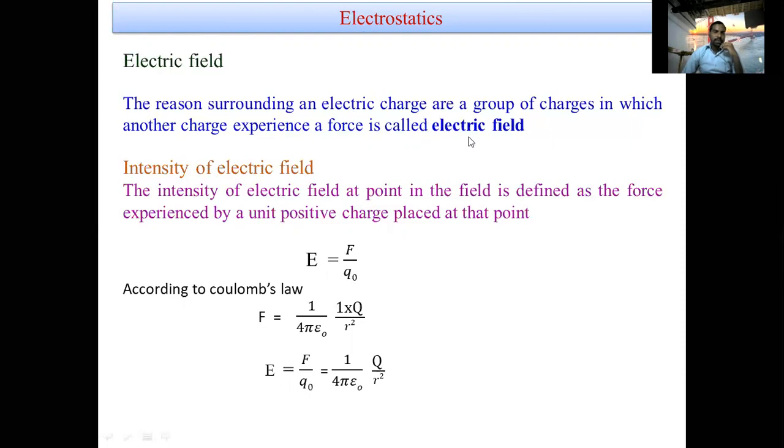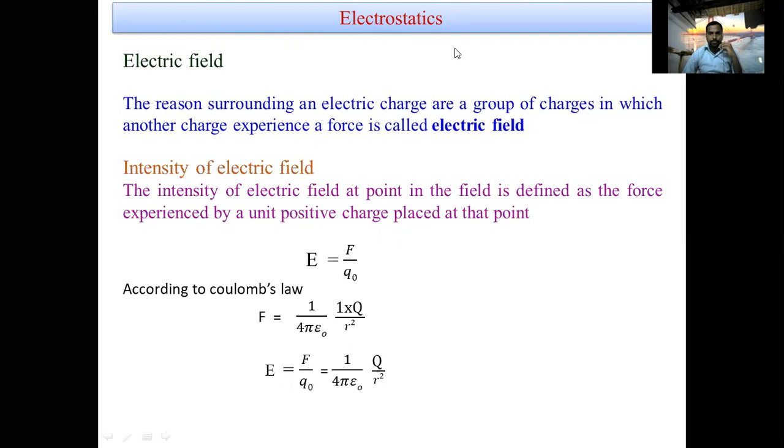Now, intensity of electric field: the intensity of electric field at a point in the field is defined as the force experienced by a unit positive charge placed at that point. Mathematically, E is equal to F divided by Q naught, where Q naught is some test charge.